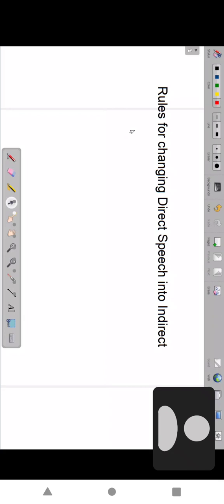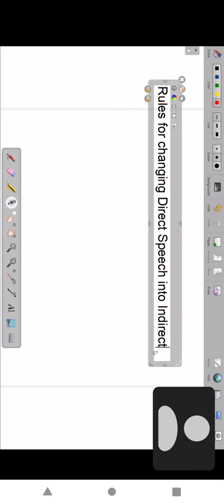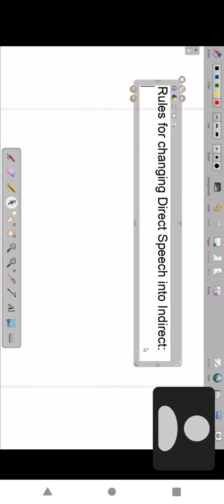Rules for changing direct speech into indirect. Let's see, first one. So listen carefully. This chapter, today's rules you learn. So there are 4 types of sentences: assertive, interrogative, imperative, exclamative. We complete that. So you can do homework, a lot of homework again, 50 sentences. You can check and do that easily.